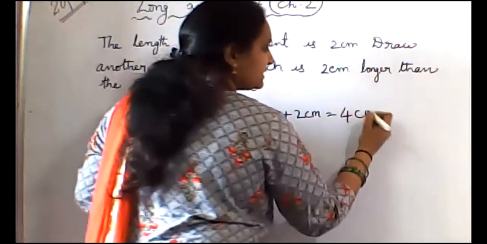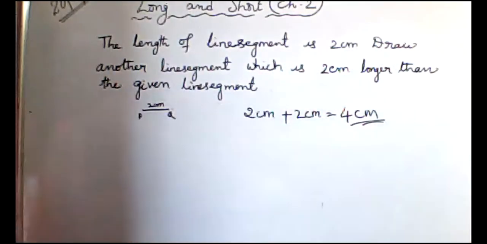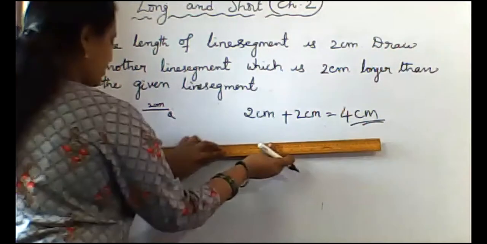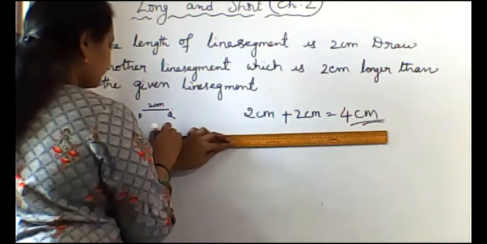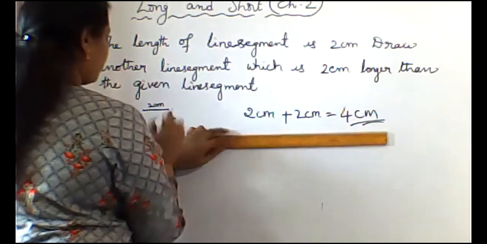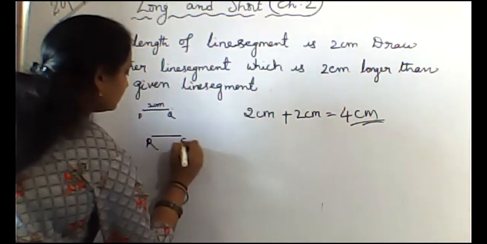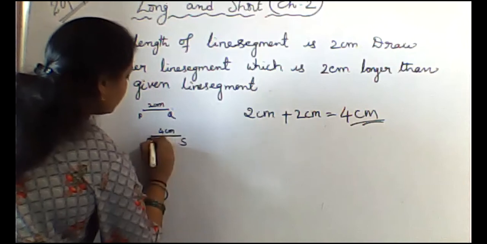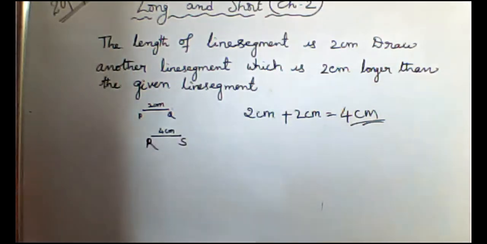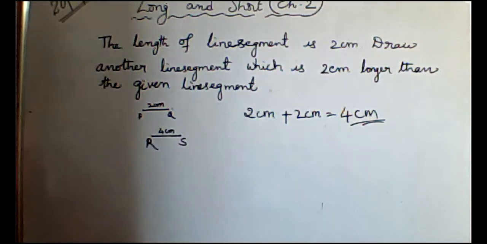We will get 4 centimeters. So the required line segment is of length 4 centimeters. Then take the scale and draw. This is 4 centimeters. Okay? Any doubt in this?